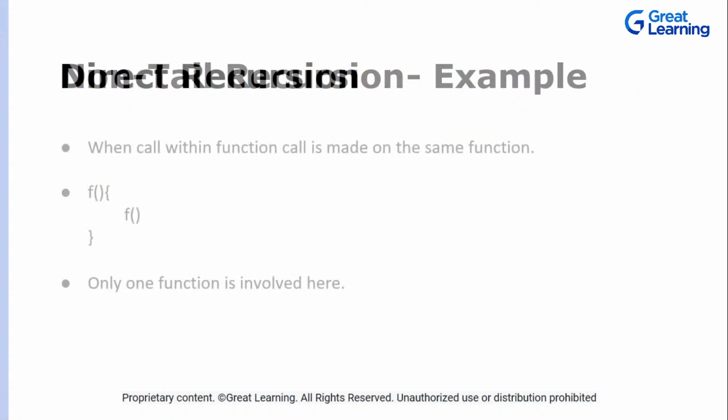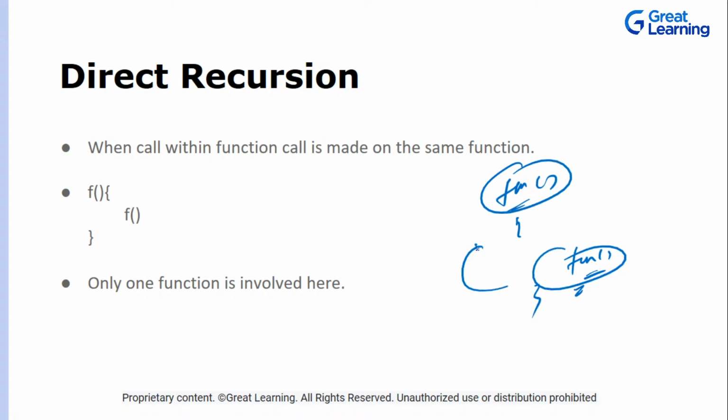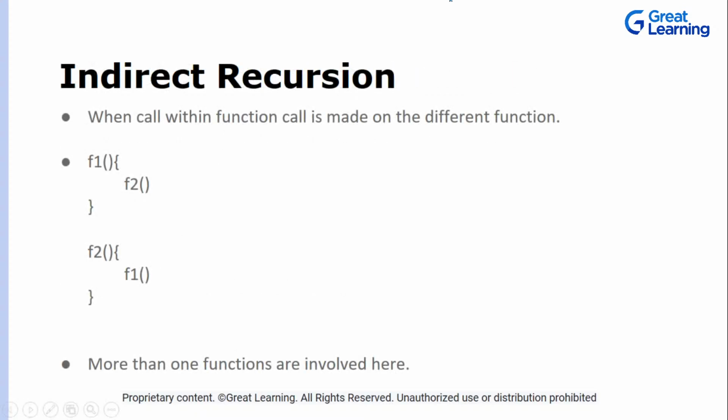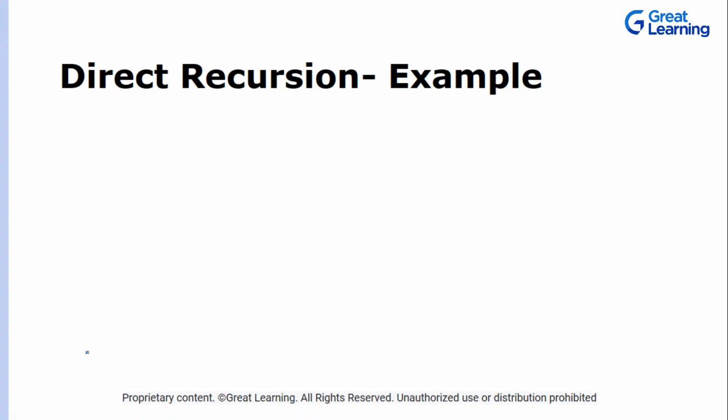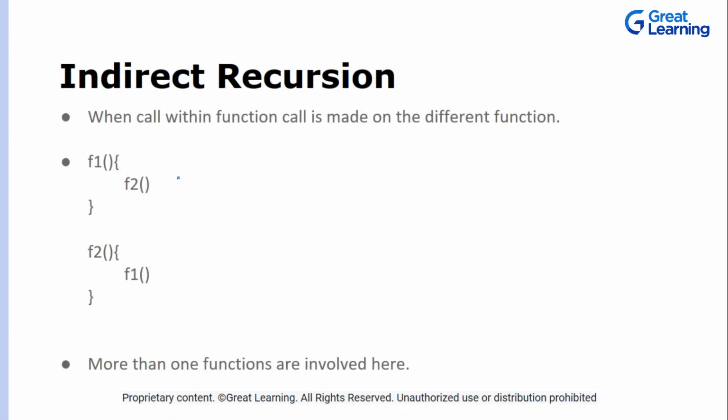Now we have one more recursion, that is direct recursion. As we have seen in this example, when a function calls itself again, in the same function we are calling the same function, and we have only one function involved. So this is your direct recursion. The example can be the same one which we talked about earlier, again and again, right? So there's a function fun which is calling itself, done. This is your direct recursion. Now if you talk about indirect recursion, what is that?